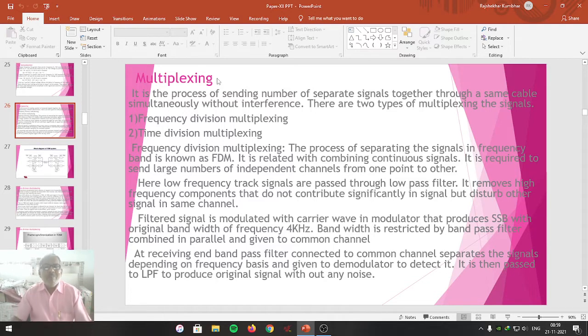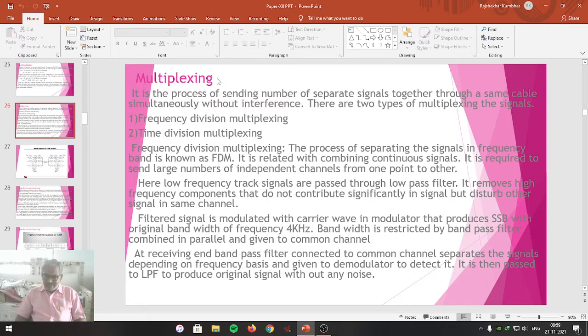For example, suppose there are many television channels which you are watching on the television screen. All those signals are coming through the same cable, simultaneously and without interfering with each other. But whenever you want to watch a particular channel, you watch only that channel out of so many channels arriving at your television receiver. This is possible only because of the multiplexing technique used in electronic communication.